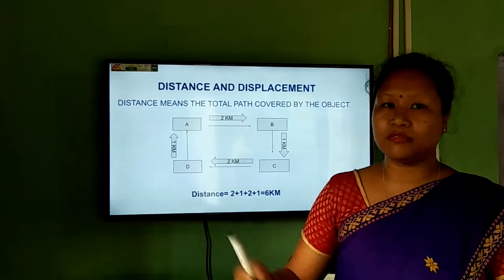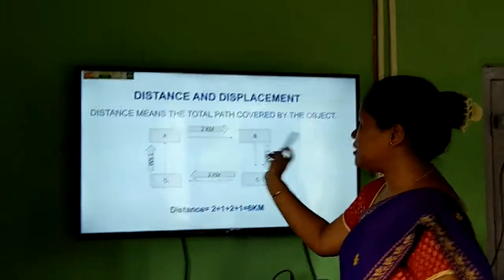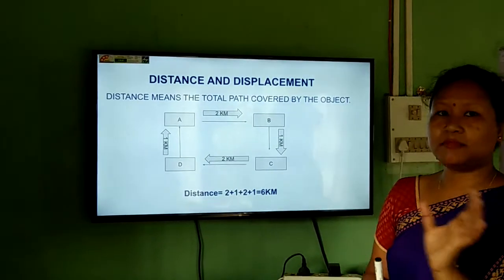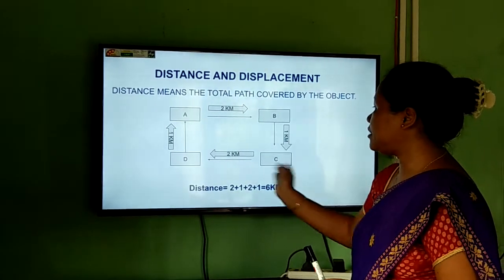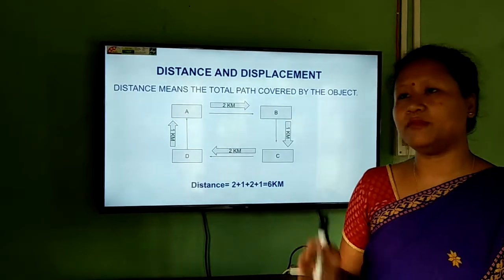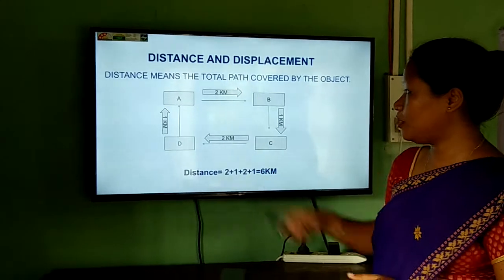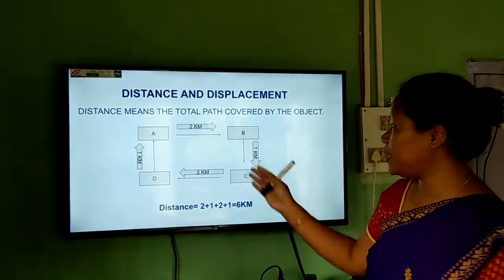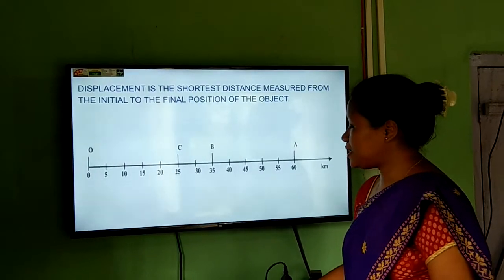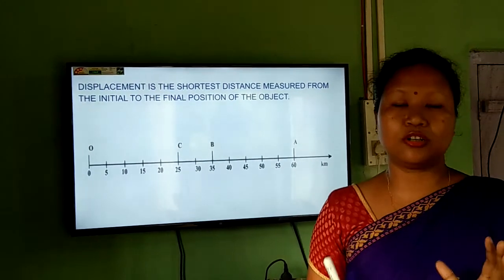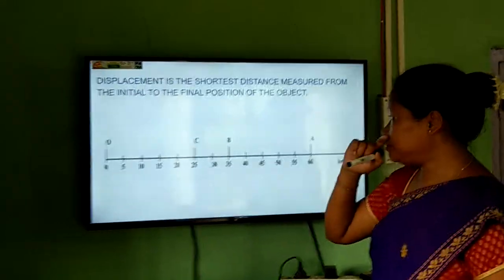That means this is the sum of the small parts that he traveled. So distance means the addition of the total path that is covered by an object, irrespective of any direction. These look in different directions, but here we are not considering the direction. We are just adding up the small parts that are covered by the object. That means it is a scalar quantity, because here we get only the magnitude but no direction. Okay. But displacement is what? It is the shortest route that is taken by the object. Suppose take a look at this example.